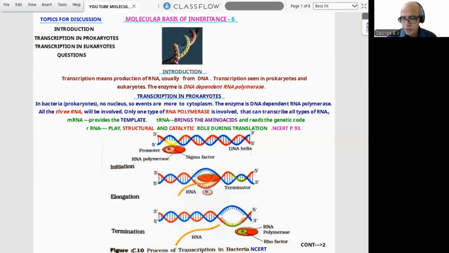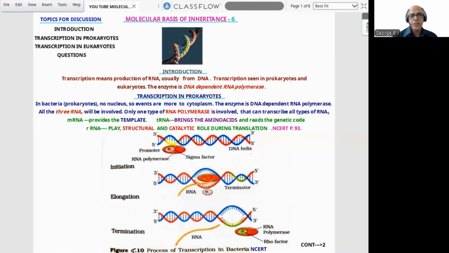Molecular basis of inheritance, sixth one. As usual: one introduction, then transcription in prokaryotes, transcription in eukaryotes, followed by 5 theory questions and 5 NEET model questions, as usual with the key. So we can proceed with the introduction.